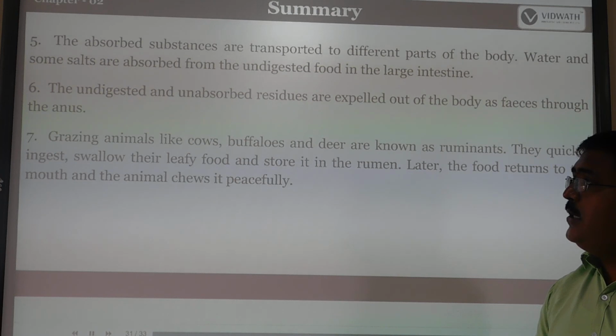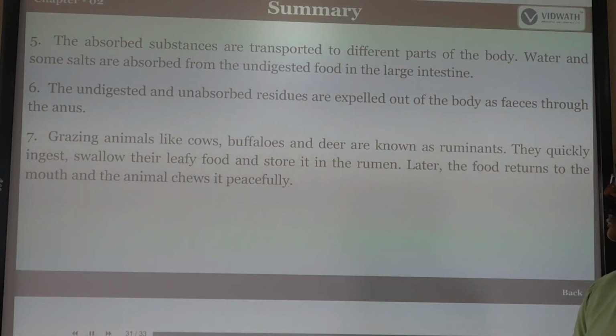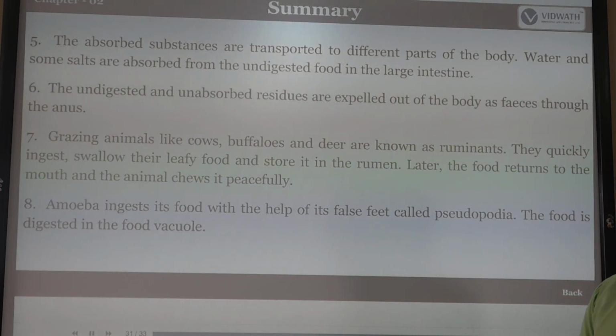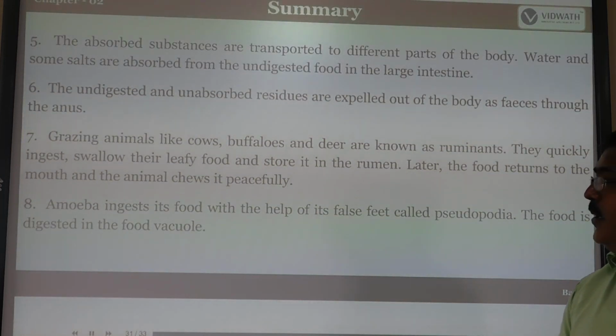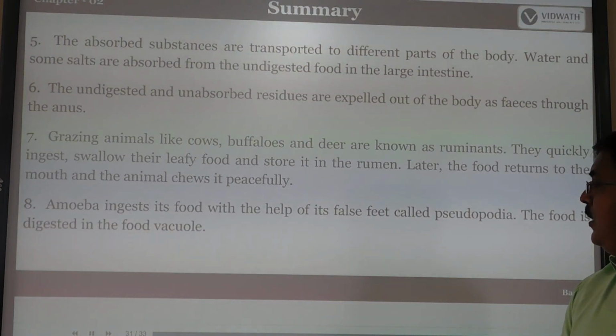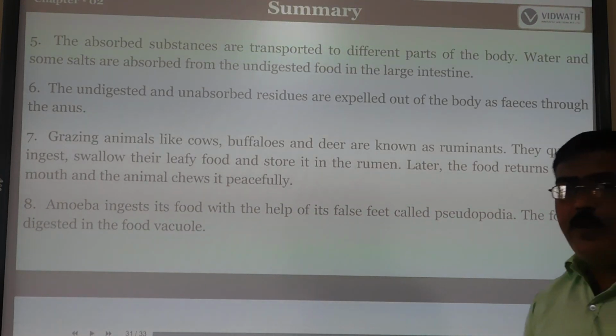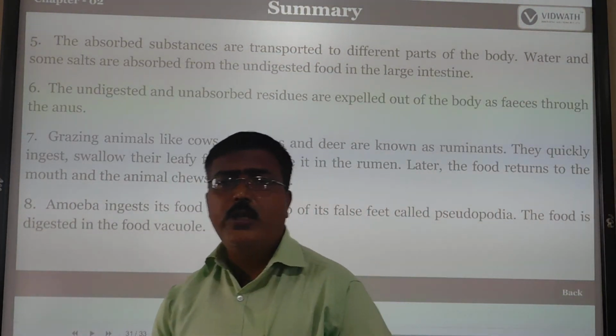In grazing animals like cows, buffaloes and deer, which are called ruminants, whenever they eat grass it is temporarily stored in the rumen part. They swallow their leafy food and store it in the rumen. Later the food is brought back to the mouth, and then they chew it peacefully. Amoeba also ingest food with the help of false feet and digest it in the food vacuole. This is the brief explanation of nutrition in animals.